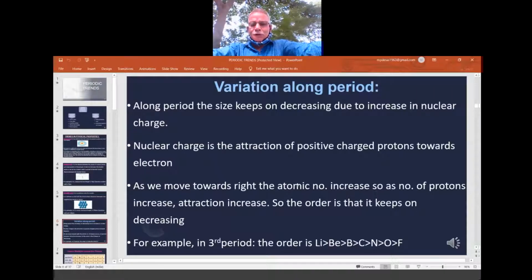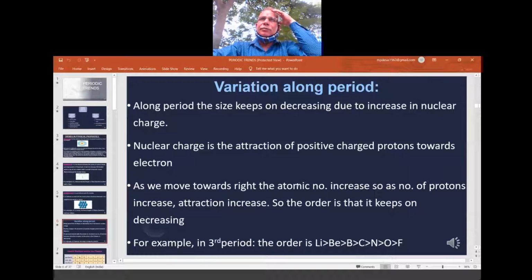Now, this is the most important part of today's discussion: variation along a period. A period is the arrangement of elements in increasing order of atomic number from left to right. This is the horizontal way of arranging elements, keeping in mind the increase in atomic number. One important point is that here the atomic number increases by just one when you move from left to right in a period.